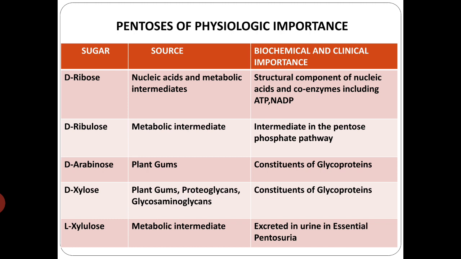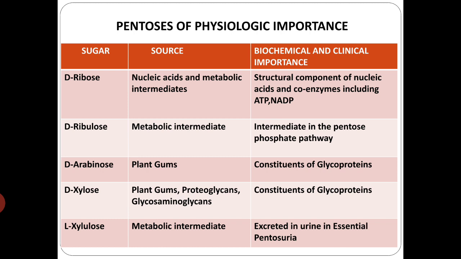And arabinose, that is from your plant gums, is a constituent of glycoproteins. So ribulose is a metabolic intermediate, and xylulose is also a metabolic intermediate. And xylose is in the plant gums, proteoglycans, and in the glycosaminoglycans you can see xylose, and it's again a constituent of your glycoproteins. Xylulose, as I said, is a metabolic intermediate, and this will be excreted in urine in case of essential pentosuria.